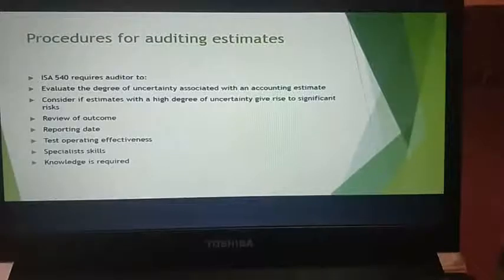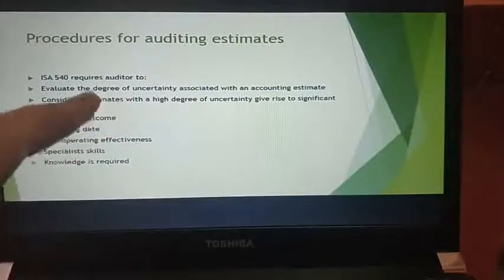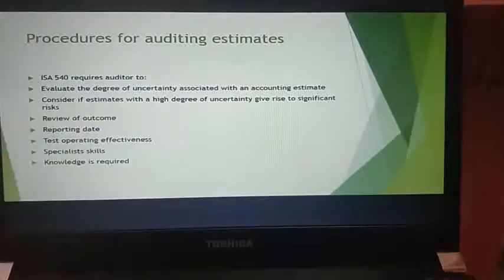Then review the outcome. You need to review the outcome. You need to make sure that you have the reporting date. Test the operating effectiveness, whether it is operating or not, how effective it is. Next, you have specialist skills and what is the knowledge required. These are according to ISA 540. This requires the auditor to do the following things.